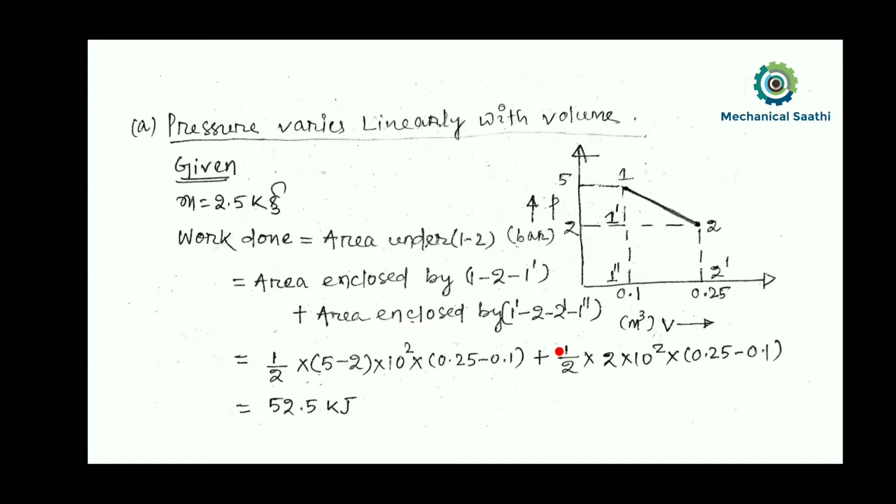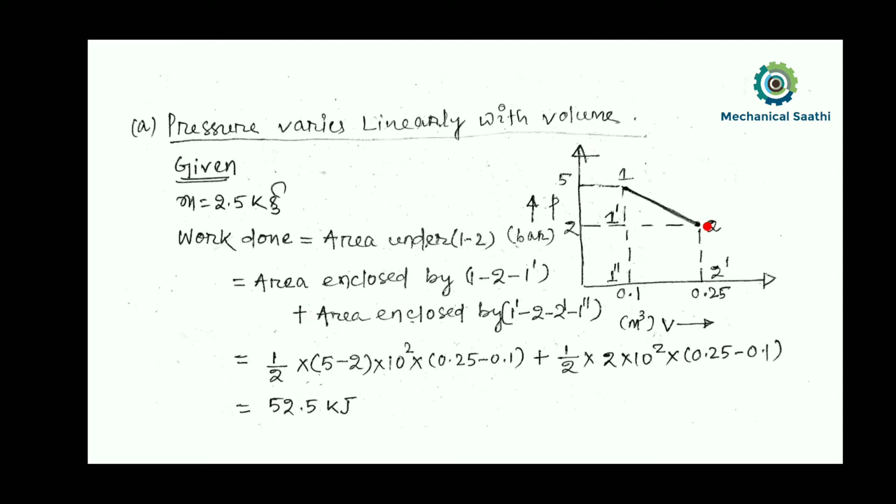Okay. So this will be wrong over here, so this will not be present over here. So only this portion, that is 2 into 10 square, and this much will be there. So if we calculate this one, we will get the value 52.5 kilojoule. That's how we can calculate the work done in this process.